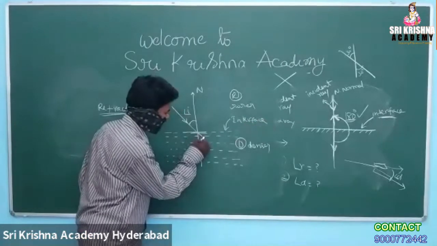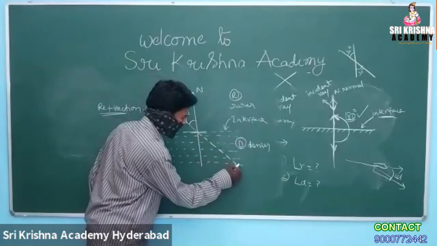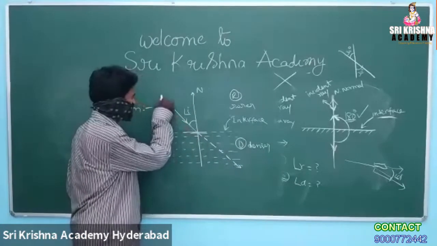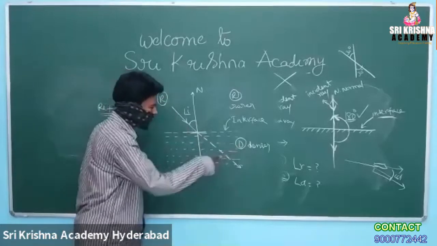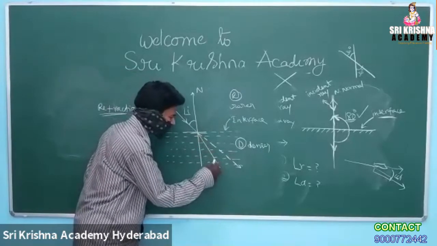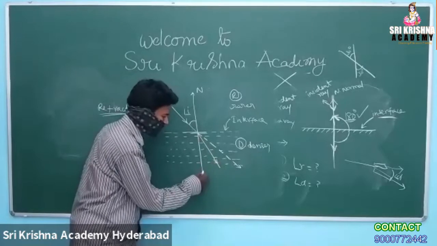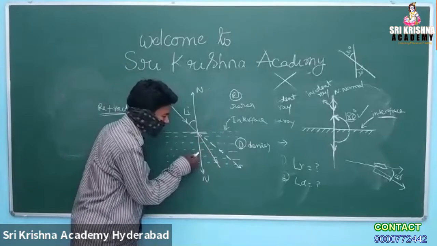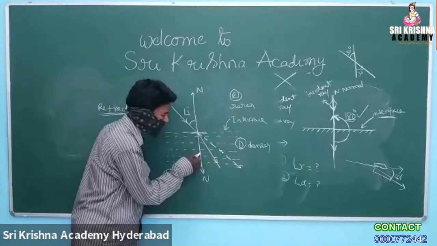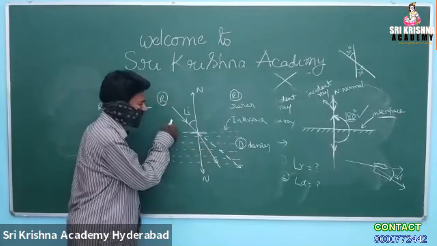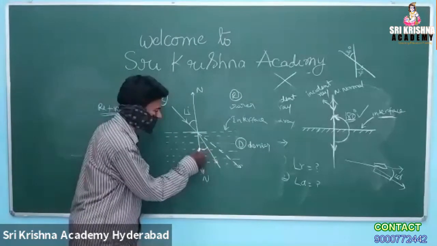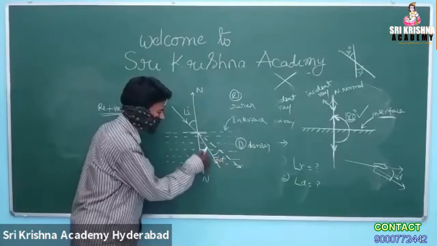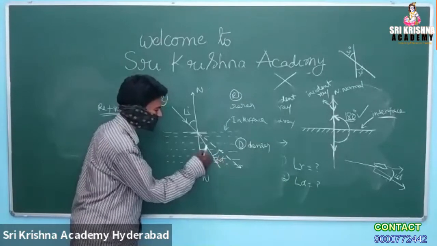So this is the actual direction, and it deviates from its actual direction. When it is passing from rarer to denser medium, it deviates towards the normal, or it bends towards the normal. This is the angle of deviation. This is the angle of refraction.